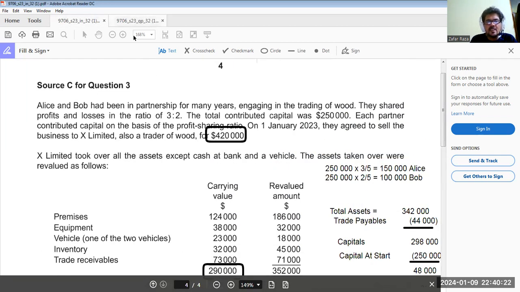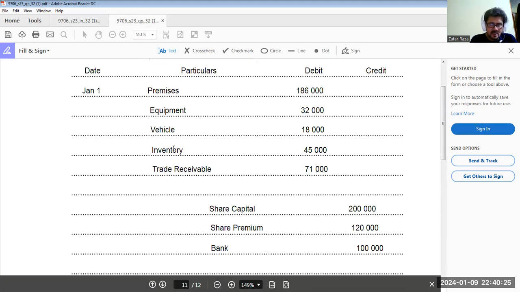They have paid $420,000. But if we deduct all debits, there is a difference of 68,000 here. The debit and credit are not balanced. In general, we should be careful. The debit and credit should be equal. Why 68,000? There is a difference of 68,000 between the debits and credits because of the goodwill.